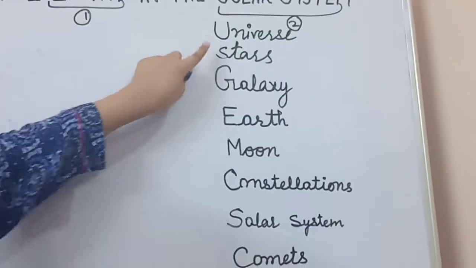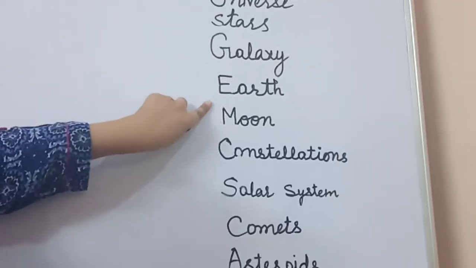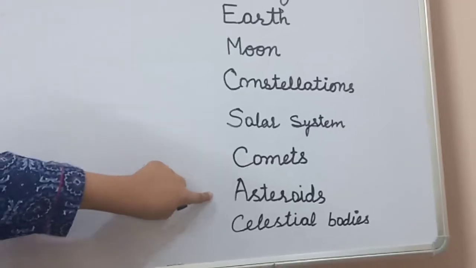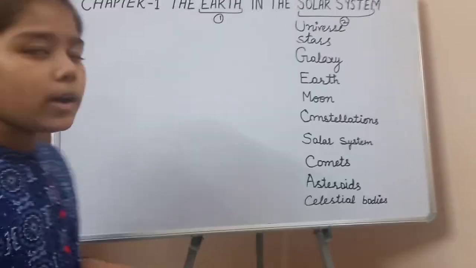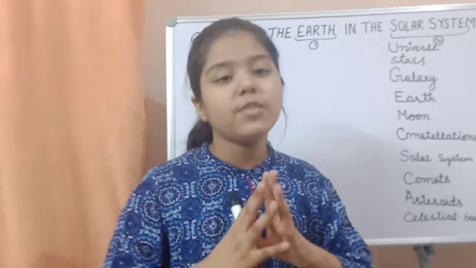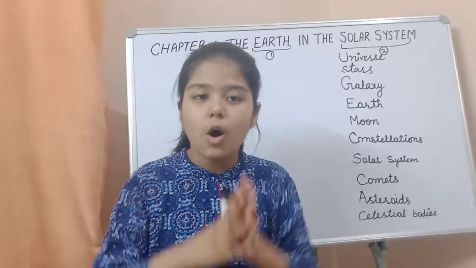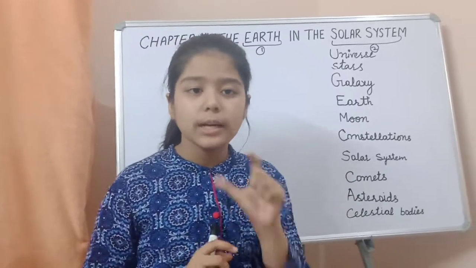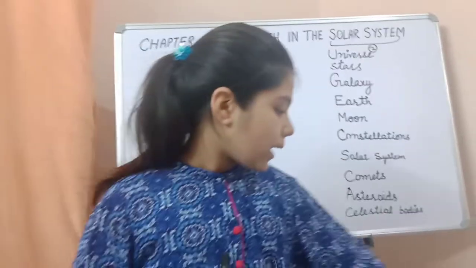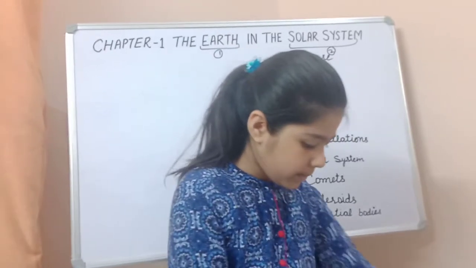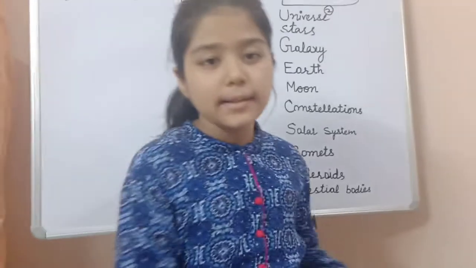We are going to study universe, stars, galaxy, Earth, moon, constellations, solar system, comets, asteroids, celestial bodies. So if we start with universe, the universe is huge. In that, stars, constellations, galaxies, all things come. In the book there is one important term, that is nebula. On page number 201, this is the picture of the nebula, and it is made up of hot gases and dust.